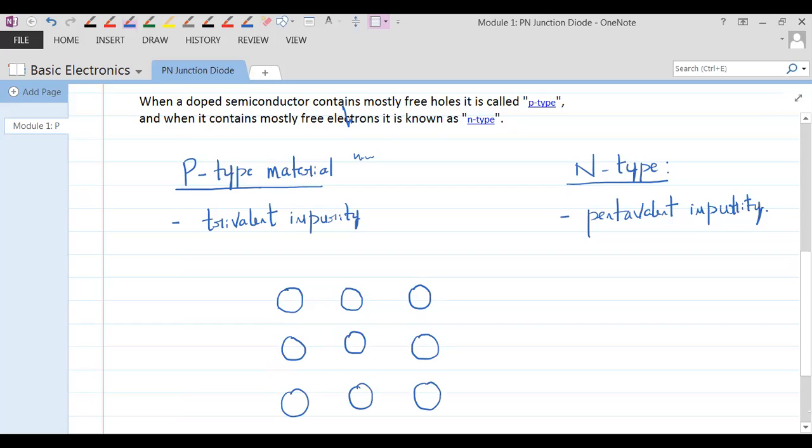Each atom is bonded with the neighboring atom through something called covalent bonds, which hold the atoms tightly together. This is called the lattice structure, and the bonds are called covalent bonds.